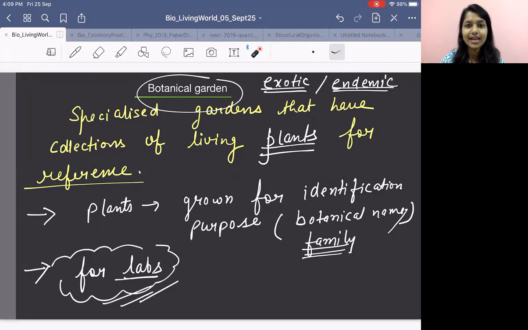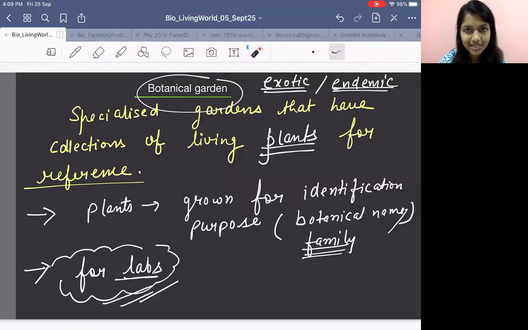Let's say there is a variety of plant growing in Guwahati. There is a variety of plant growing in Bhubaneswar. And there is a variety of plant growing in Dharwad. These three are in the different, three corners of India. So now if you want to study about a plant located in these three regions, will you be going personally once Dharwad, Bhubaneswar and then Guwahati?